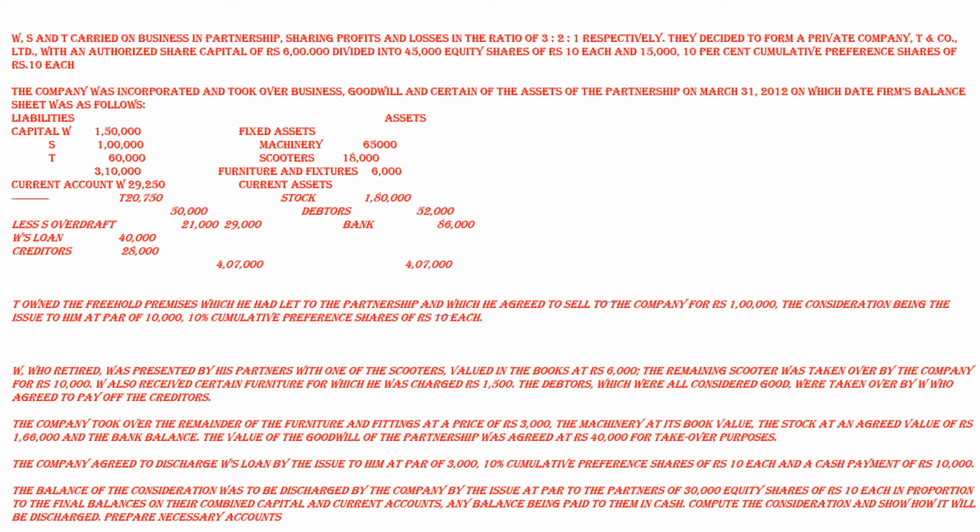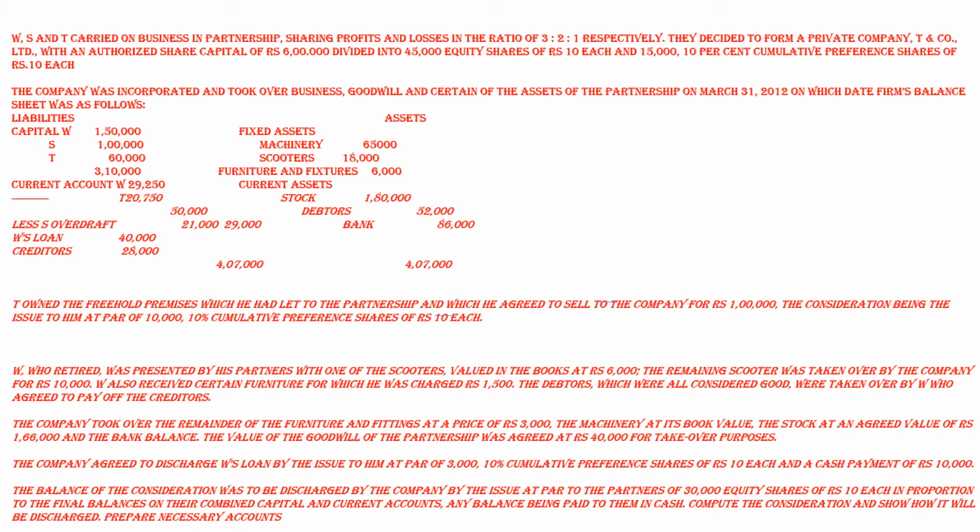So in case of cumulative preference shares, if in any year the firm is not having sufficient profit to make payment to the cumulative preference shareholders, then their balance of dividend can be carried forwards to the following years. But it is not so in case of non-cumulative preference shares. If in any year dividend is not sufficient, they will not be paid any dividend. Their dividend cannot be carried forwards to the following years.